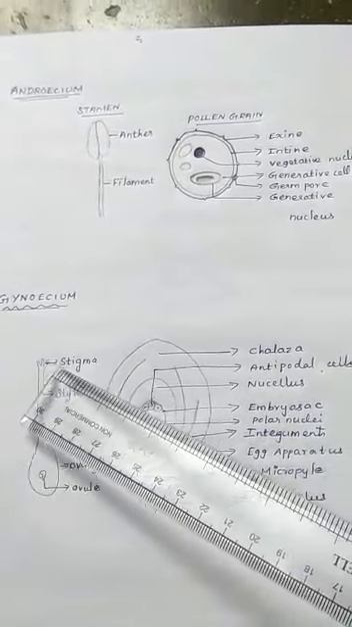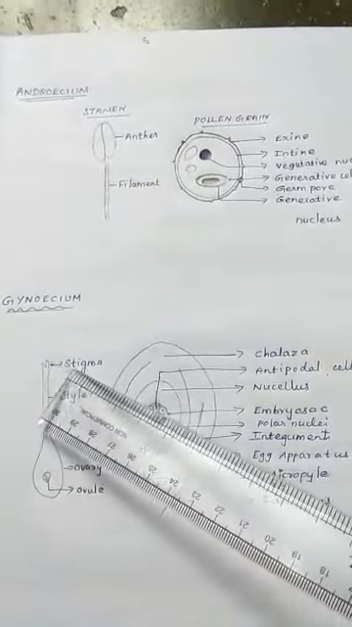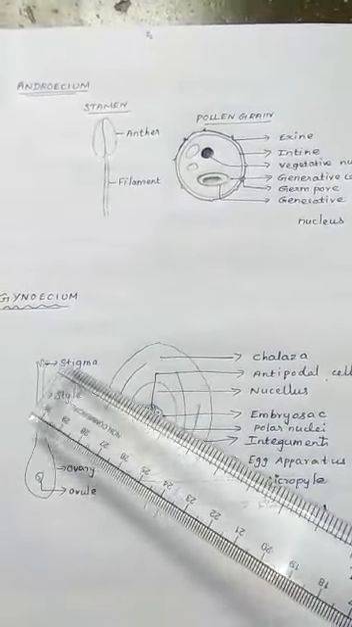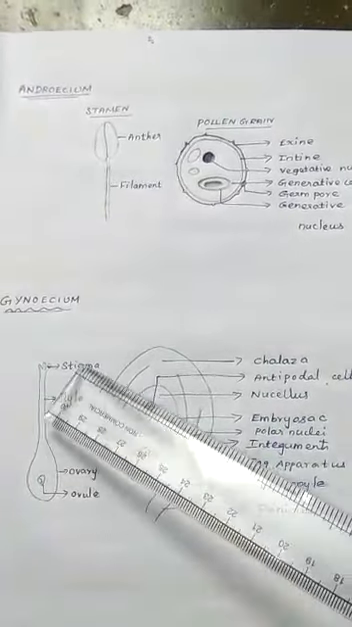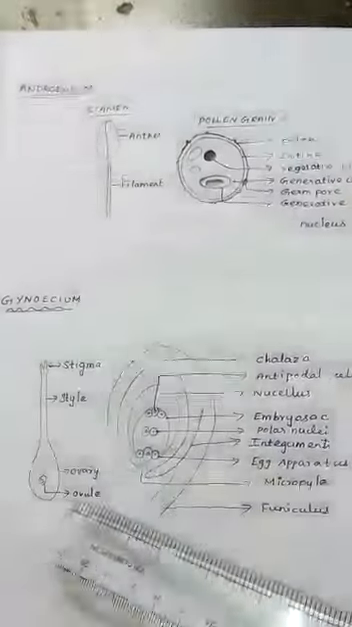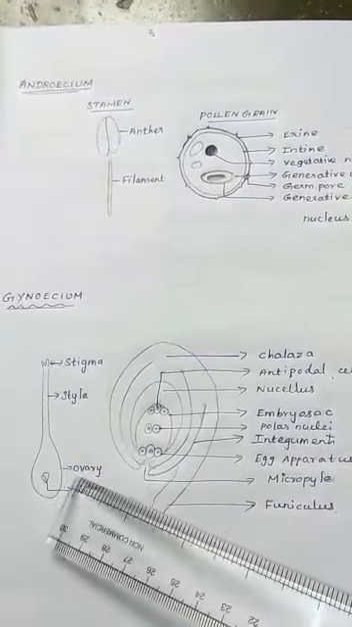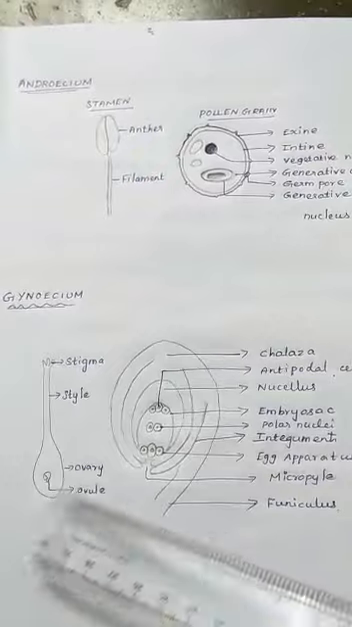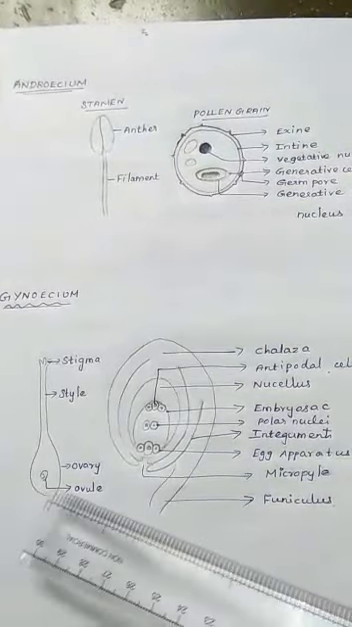See the stigma, it is the platform for the pollen grains. Then style, it is the connecting part of the stigma and the ovary. Then the bulged portion is called ovary. It consists of the ovule.